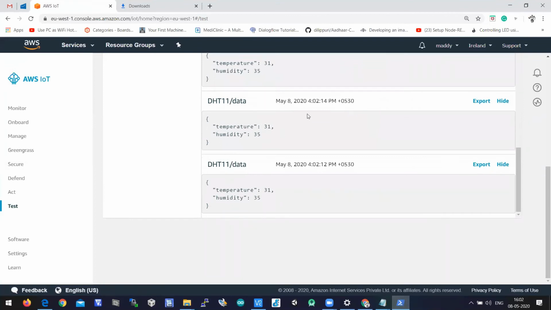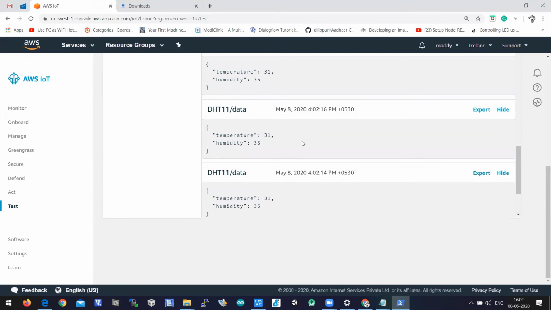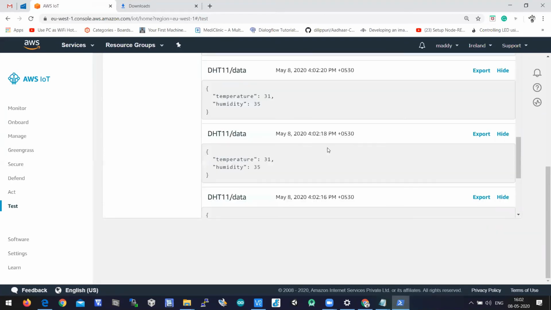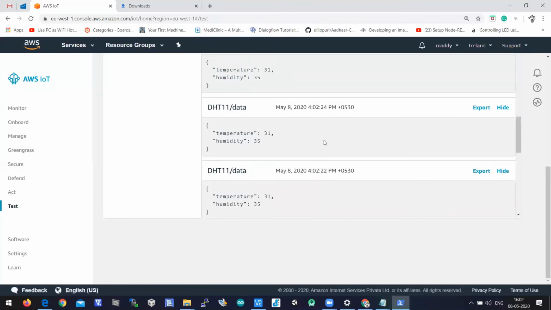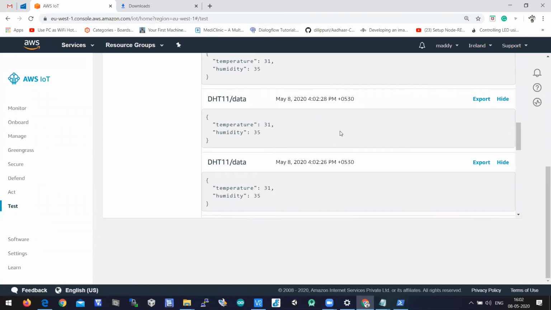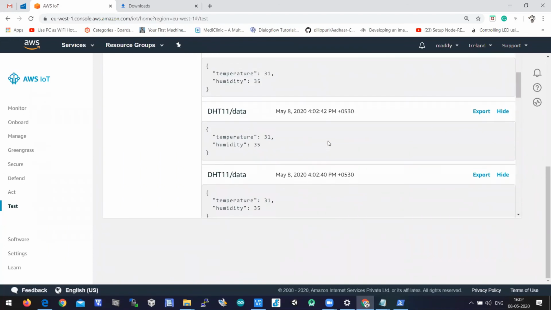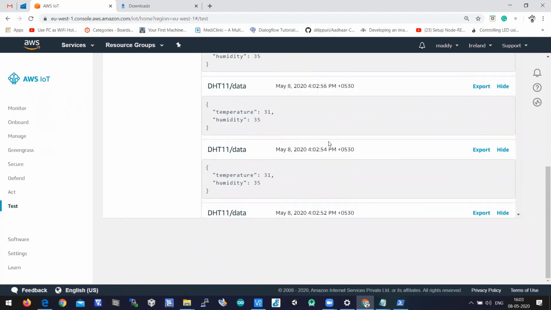You can see the time also. The time is May 8th, 2024, which means it is printing the data just now. For every 2 seconds it is printing the data, and you can see the time delay also. 4:22 is one sample value which has been printed, and 4:24 means there is a delay of 2 seconds. So for every 2 seconds, it is uploading the data through the MQTT protocol to AWS IoT Core.